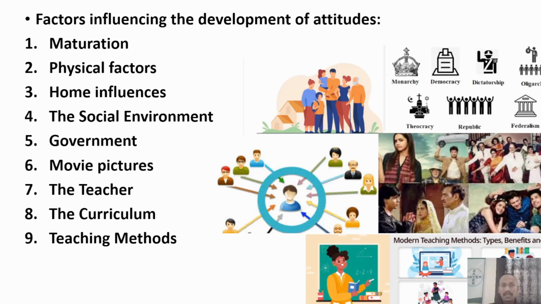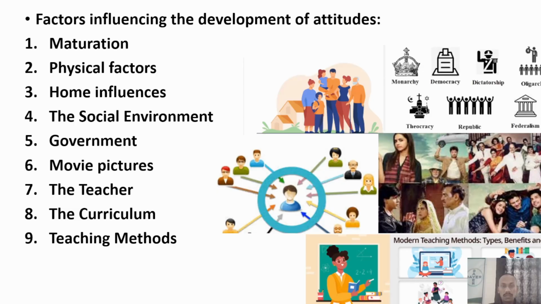Now, what are the factors that influence the development of attitude? Maturation. How much you have matured with experience, with learning from reflection over the years, is your maturation. This affects your development of attitude. Then physical factors like heredity, the genes that you have got from your parents, develop your attitude. If your parent was more negative, you will become more negative. If your parent was more positive, you will become more positive. And the opposite can also happen based on interaction between the genes.